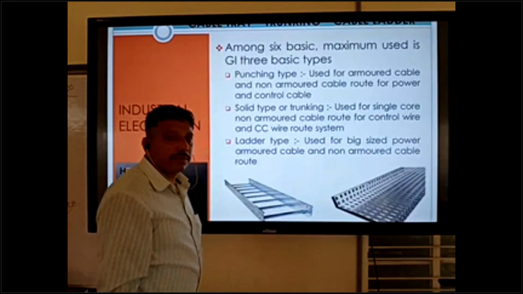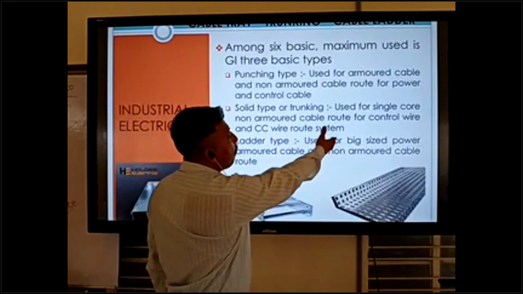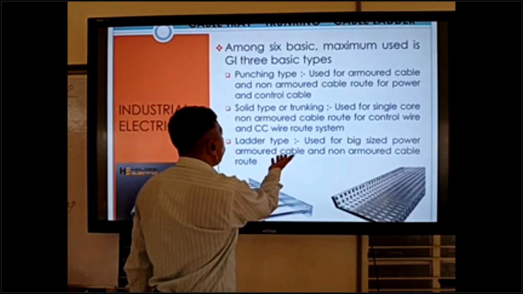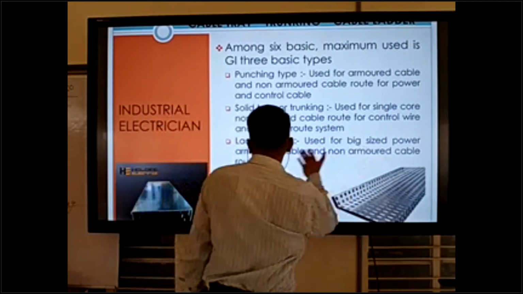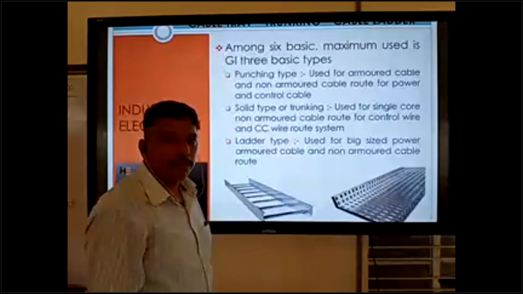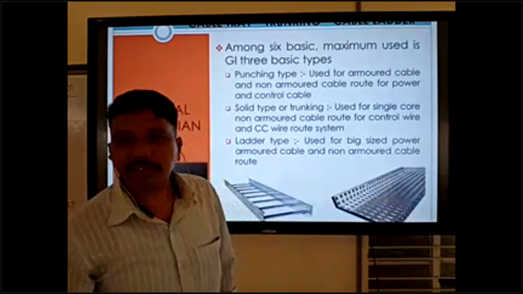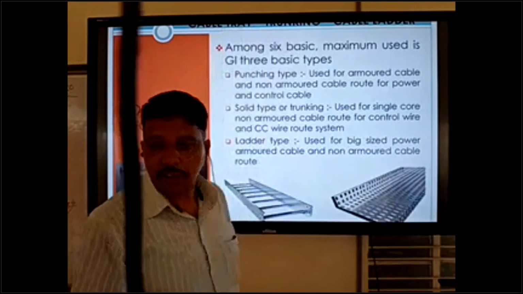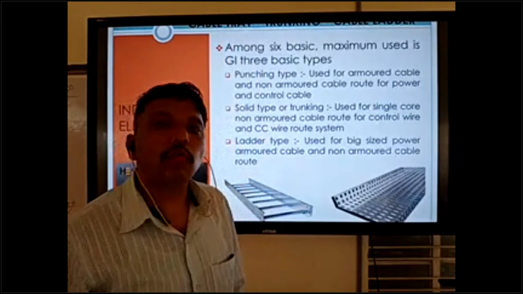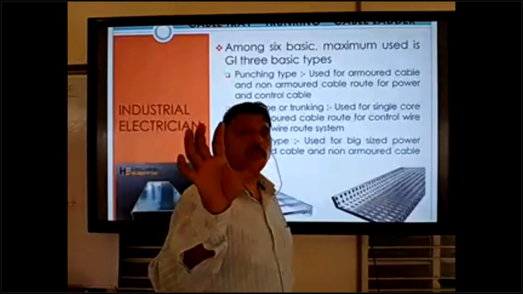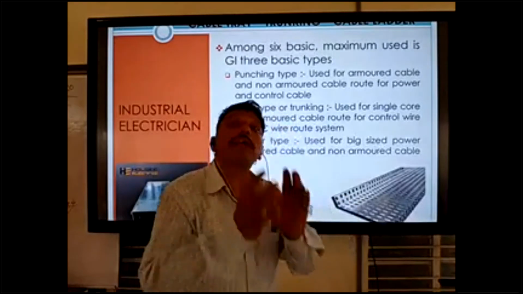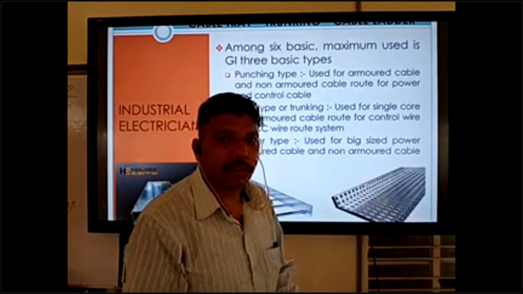And ladder type is used for big size power armored cable and non-armored cable route. This is the small size, and we have the big size. Cable is coming from 2.5 mm square size to 1000 mm square size.